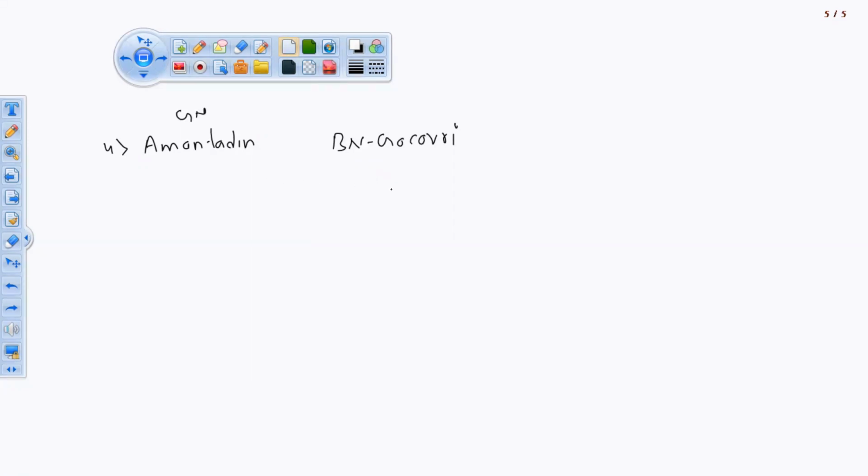So one thing you remember here, in our OC3 we have studied the nomenclature for spirocyclic compounds. Why did the university keep that spirocyclic nomenclature? Because here in this case you are going to get the spirocyclic structure. The structure of amantadine is in the spiral form.